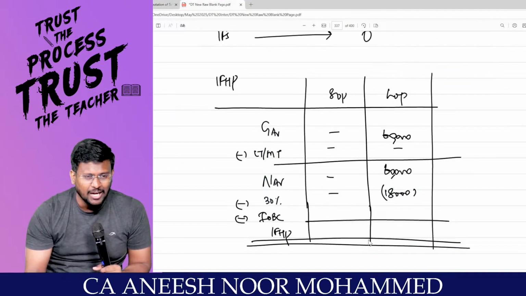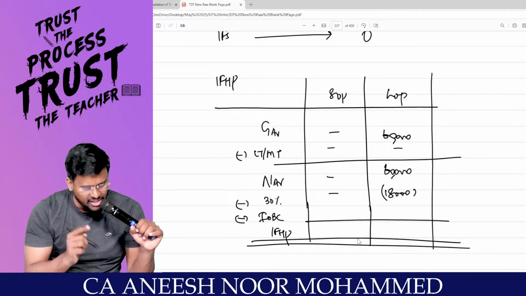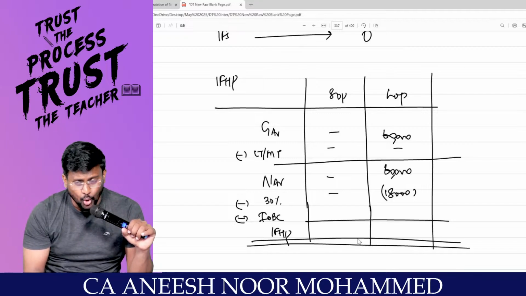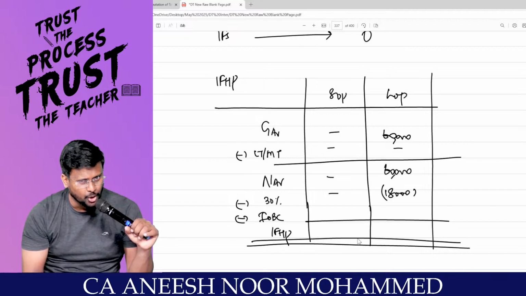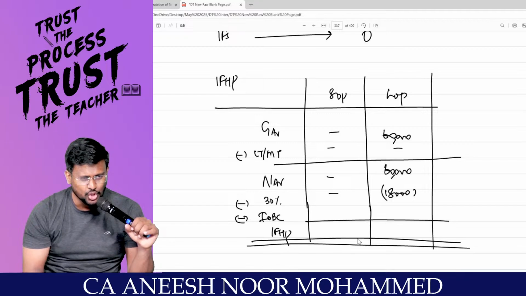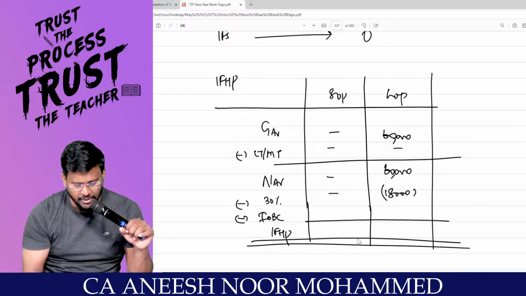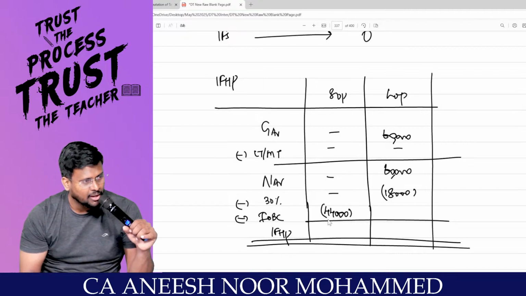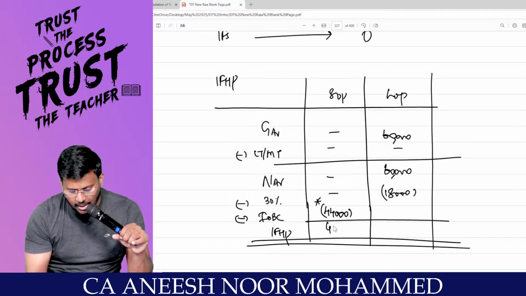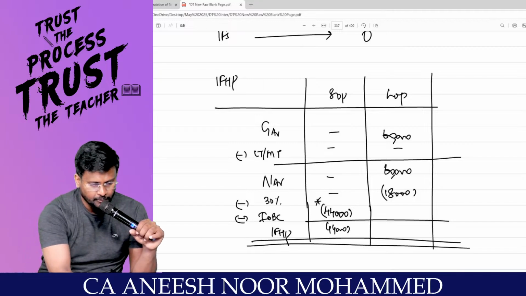Sir, with regard to the interest, are you traveling through the optional tax regime? Have you taken the loan on or after 1/4/1999? Has the loan been used for the construction or acquisition of the property? Has the construction or acquisition been completed within 5 years from the end of the financial year in which the loan was taken? Since you have satisfied all the conditions, maximum interest of 2 lakhs can be claimed. It will lead to loss of 44,000. Are you comfortable? Are you all really with me?